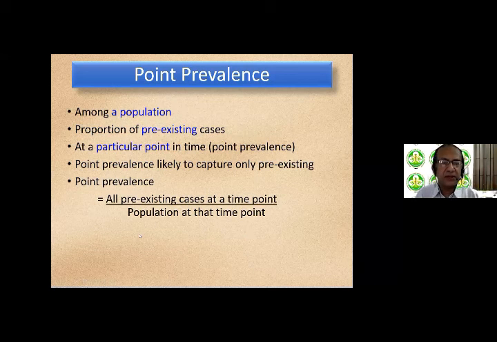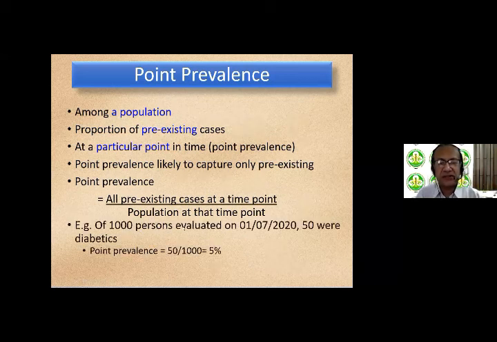So for example, if of 1,000 persons evaluated on the 1st of July 2020, 50 were diabetics, then the point prevalence is 50 by 1,000, or in other words, 5%. So these are all pre-existing cases that were already there when you evaluated these 1,000 people on the 1st of July 2020. Okay, so what is period prevalence?